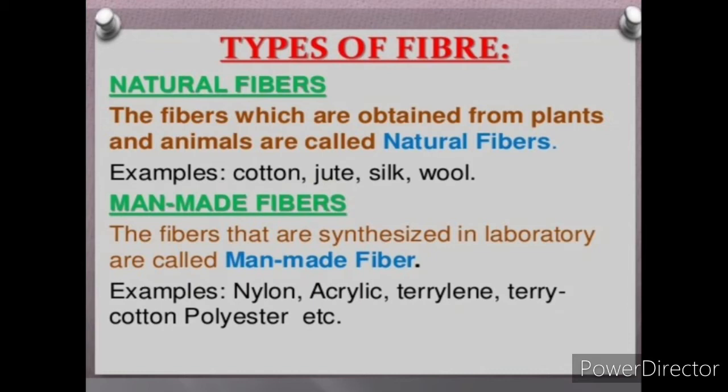Natural fibers: the fibers which are obtained from plants and animals are called natural fibers. For example, jute, cotton, silk, wool, flax, etc. are natural fibers because they are obtained from nature. Man-made fibers: the fibers that are synthesized in a laboratory are called man-made fibers. For example, nylon, acrylic, polyester, etc. are man-made fibers.